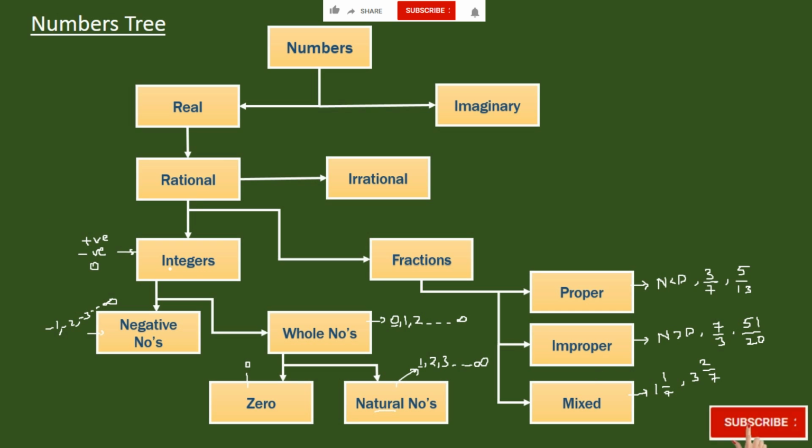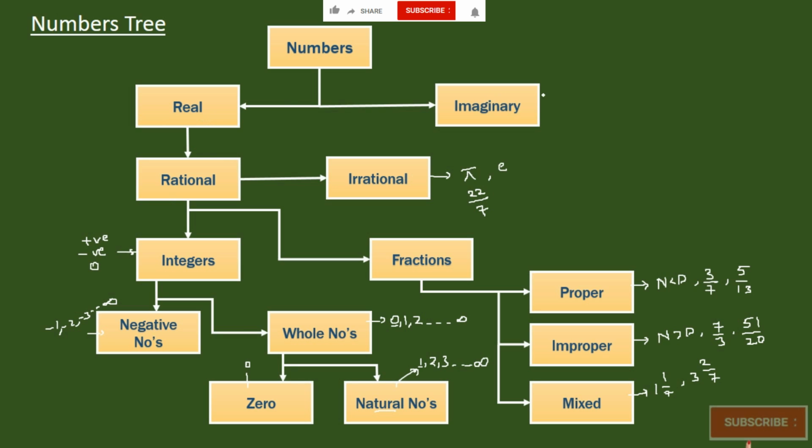Now, rational numbers are nothing but integers and fractions, which come under rational numbers. Irrational numbers are numbers like pi. We know that pi is approximately 22 by 7, but there is no exact value for it, right? And the e value. Such numbers are called irrational numbers. Real numbers are rational and irrational numbers together.